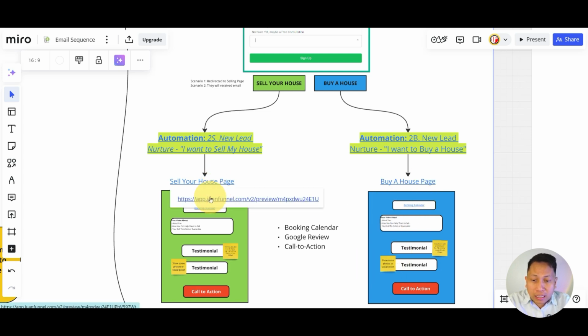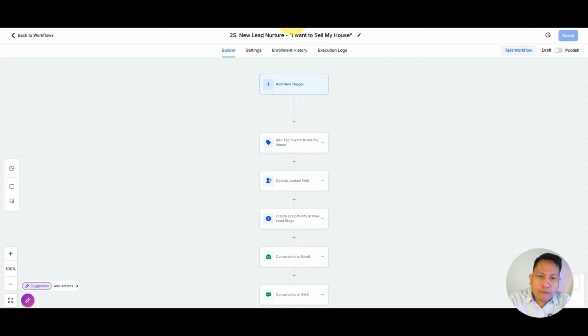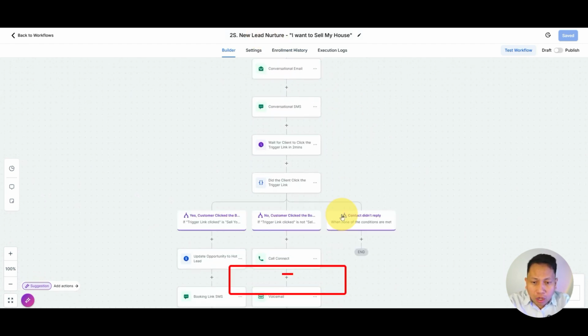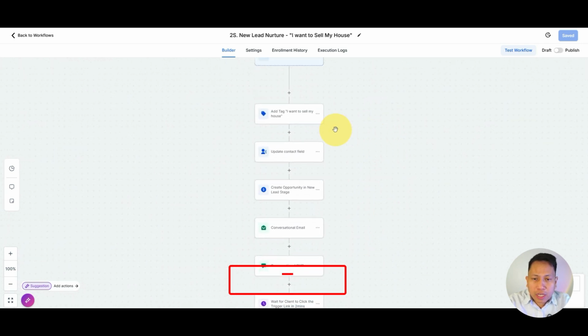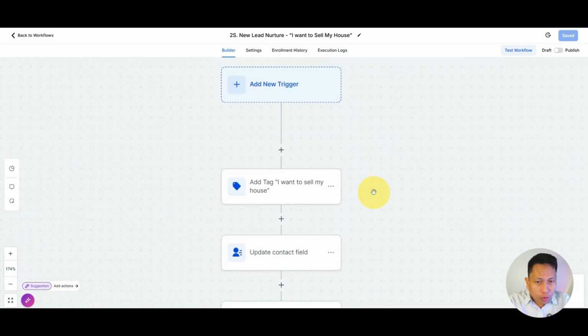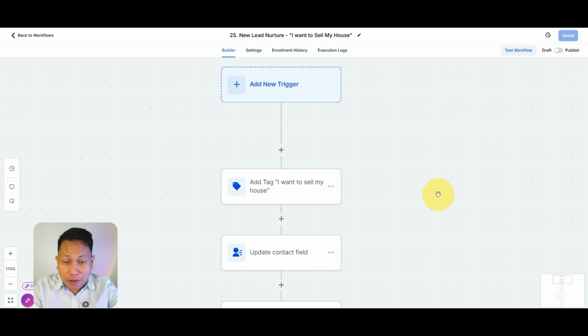So let's click this one, sell a house. If the customer says, I want to sell a house, this will be the flow. This will be the automation that we're going to create. This automation is already done for you. But if you want to get the snapshot for free, just click the link in the description below.